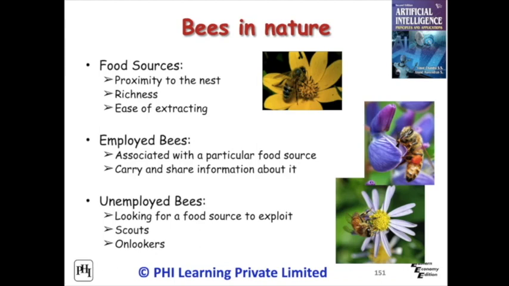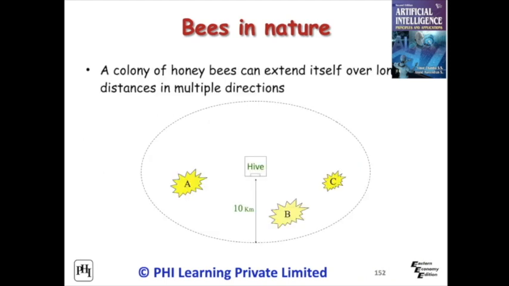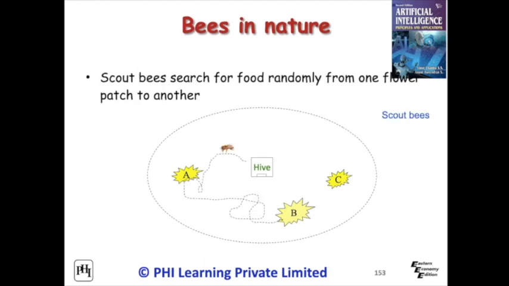A hive of honeybees can extend itself over long distances in multiple directions. The figure shows a hive and the range the bees can travel, say 10 kilometers. Here, A, B and C are food sources with different quality and quantity. Scout bees search for food randomly from one flower patch to another. The bees who evaluated the different patches like A, B or C return to the hive and perform a